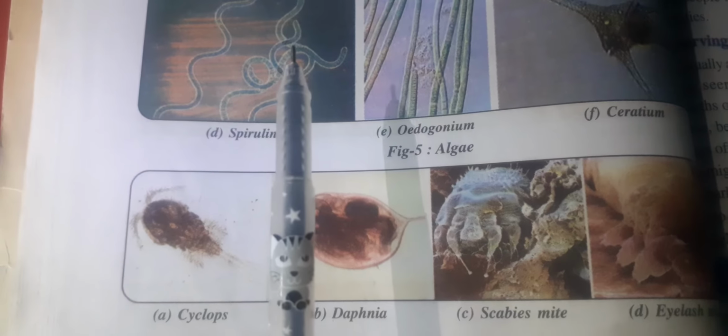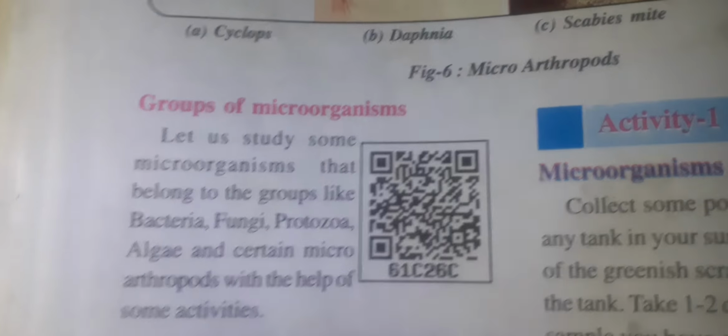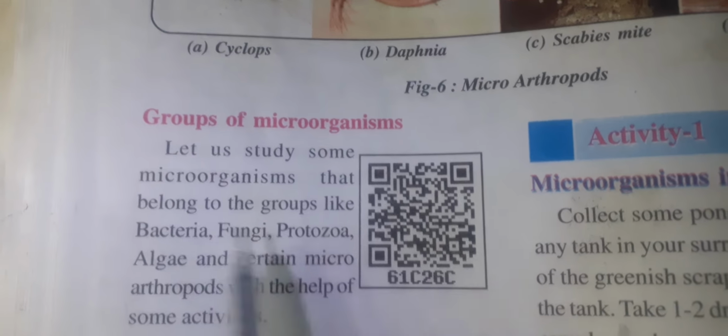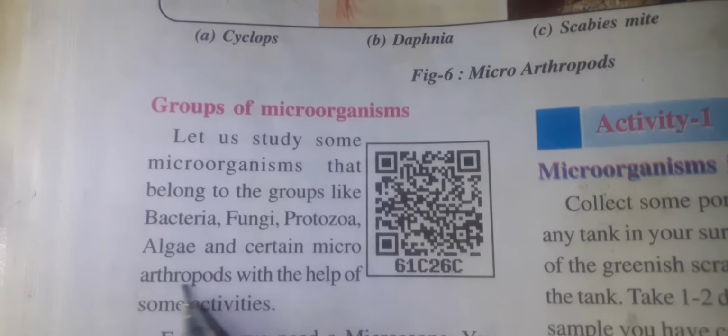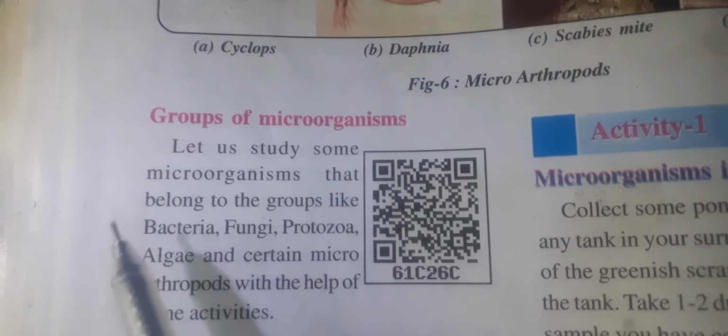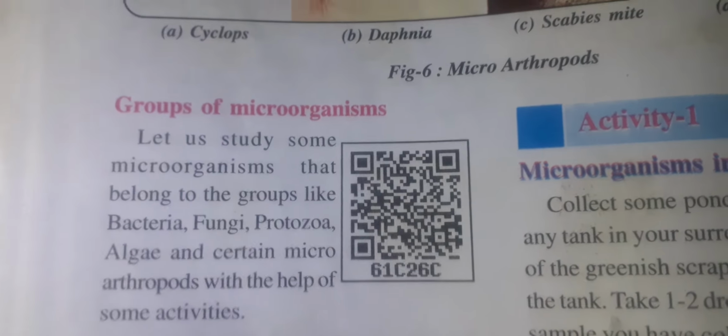Because they are small, we cannot see them with our eyes. We can see them with the microscope only. We know different types of microorganisms and their groups, for example bacteria, fungi, protozoa, algae, and certain microarthropods. We will see some microorganisms and some pictures of them.